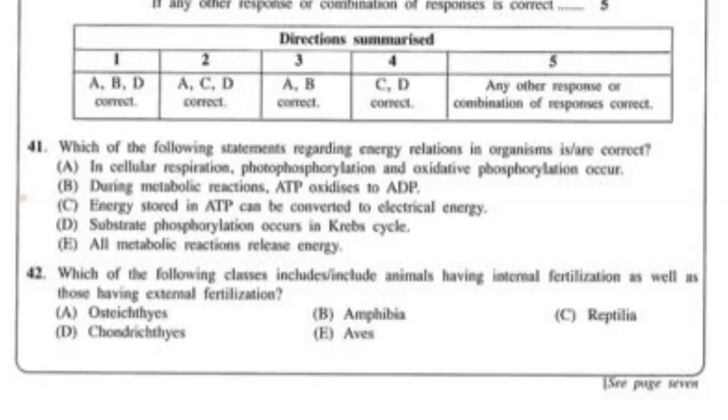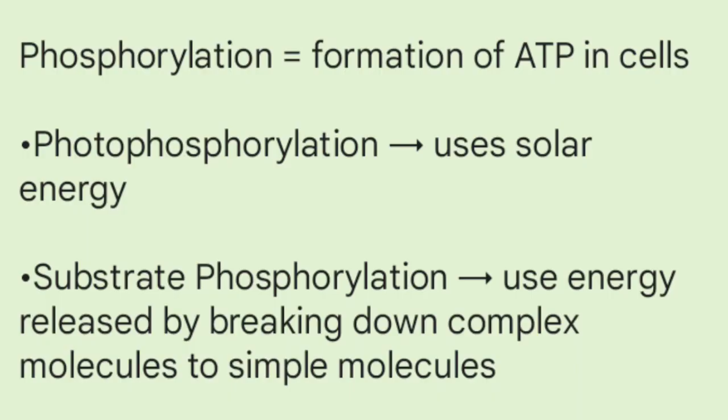Question 41. Which of the following statements regarding energy relations in organisms is or are correct? So, the first statement A. In cellular respiration, photophosphorylation and oxidative phosphorylation occur. This statement is wrong because in cellular respiration, it is substrate phosphorylation and oxidative phosphorylation.